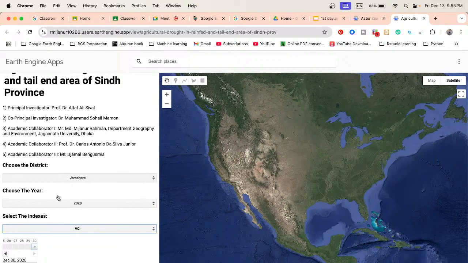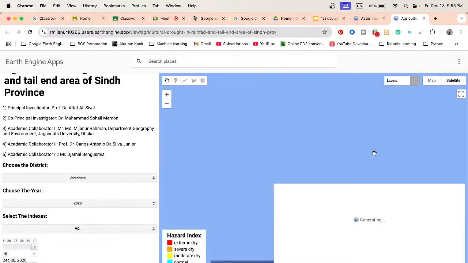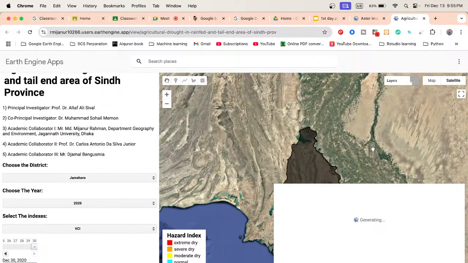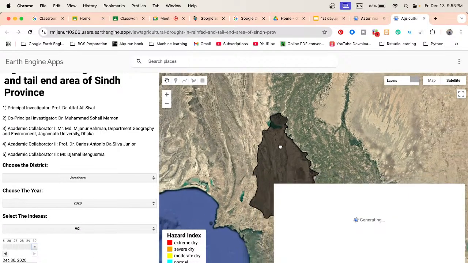So for this district in the year 2020, based on the vegetation condition index, what is the drought condition? We can easily find out whether there is extreme drought, severe drought, or moderate drought. So it's working, and we can easily find the hazard index based on the VCI. This is our study area.